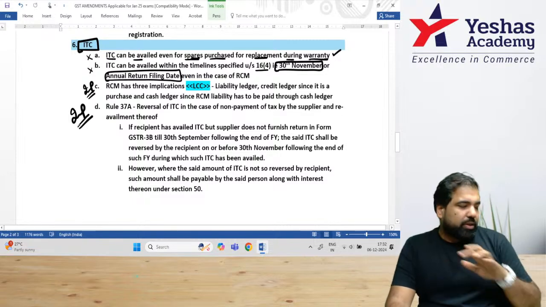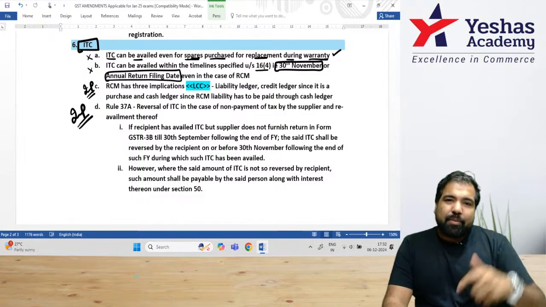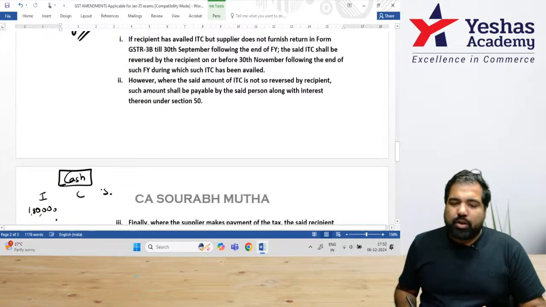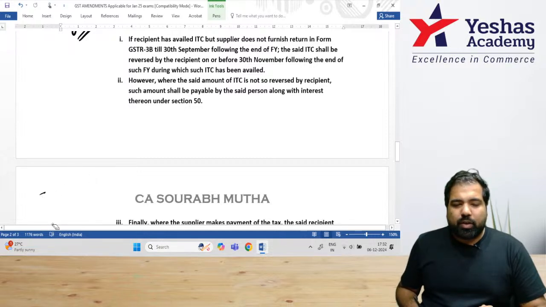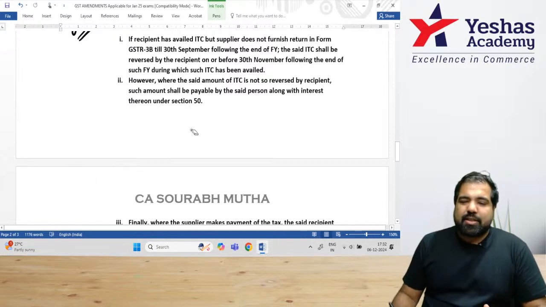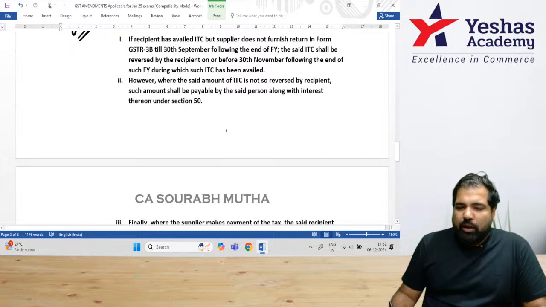This is a rule called Rule 37A. It can come for 5 marks in your exam. Let's check out what this rule is, Rule 37A. I'll give you an example and we'll discuss this based on this example. There is a company called EBC, Electric Bike Company. For those people who know it, it's a company which sells bikes.